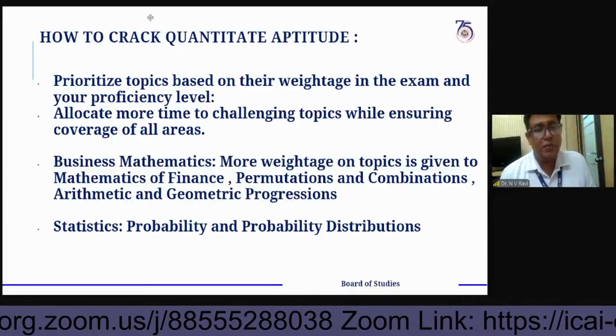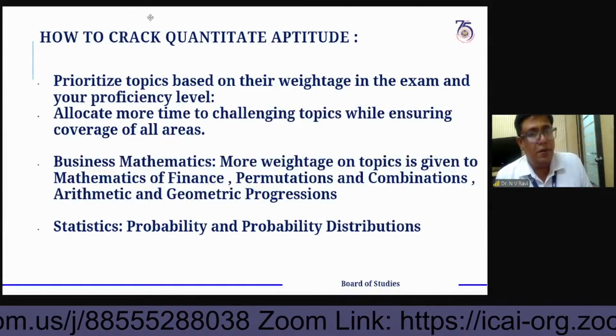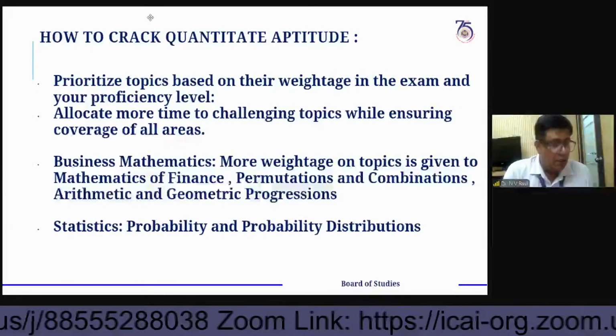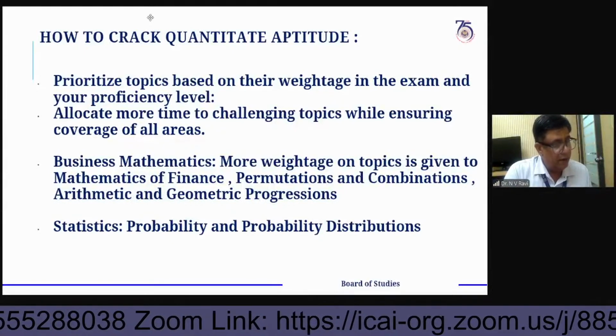Various diagrams are also given in the study material. You look at those thoroughly, then you can answer very well.